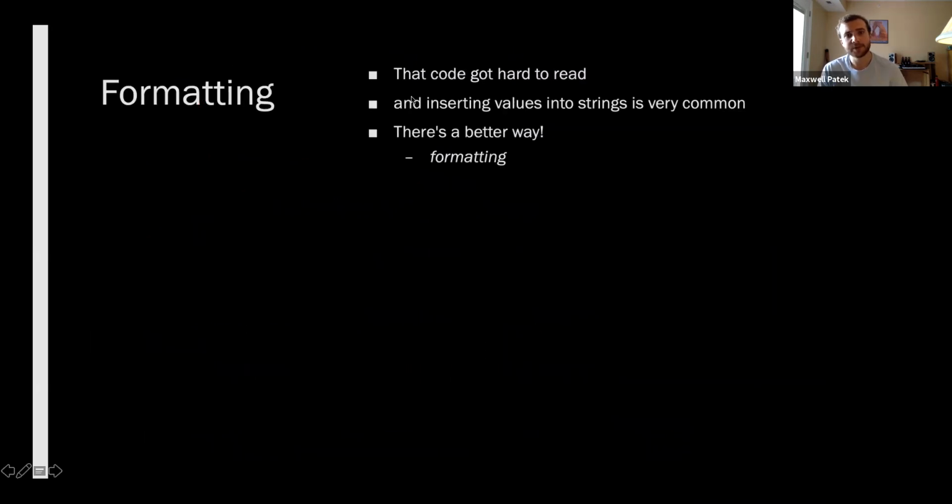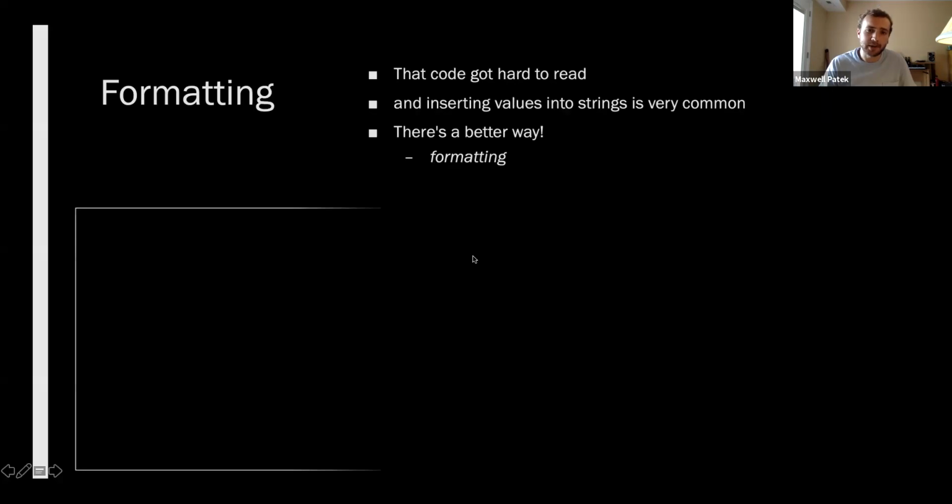Okay. So that code got kind of hard to read with all the nested pluses and the concatenation within evaluation. There's a better way to do this. It turns out it's a very common thing to have to insert values into a string. The more appropriate way to do this is usually with something called string.format or string formatting. And if you're used to C or C++, especially C, you're probably used to this because when you call printf, you use format strings in order to insert values. That's what we're going to do here in Python.